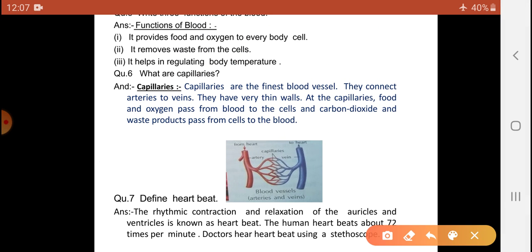Next, question number 7. Define the heartbeat. The rhythmic contraction and relaxation of the auricles and ventricles is known as the heartbeat. The human heartbeat is about 72 times per minute. Doctors hear the heartbeat by using a stethoscope.